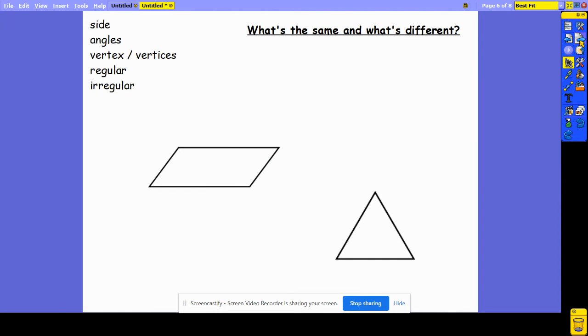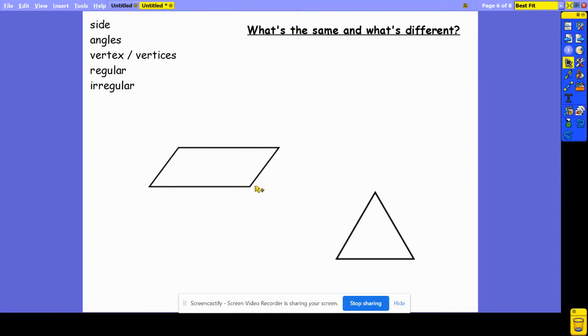So let's have a look at these 2 shapes here, and I want us to think about what is the same and what's different. So pause the video and see if you can take a second using some of these keywords to tell me what's the same about these shapes and what is different about these shapes.